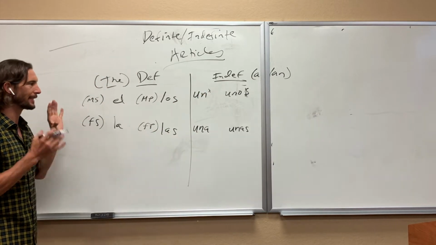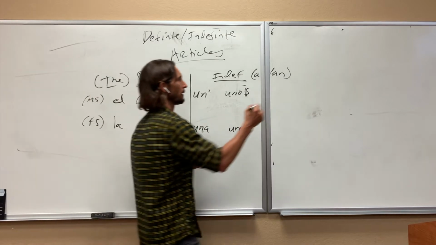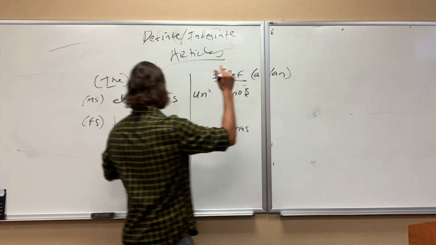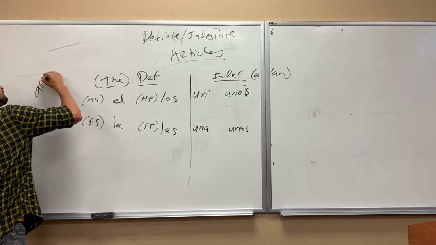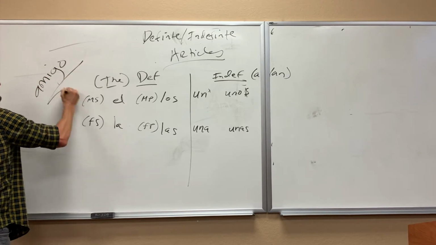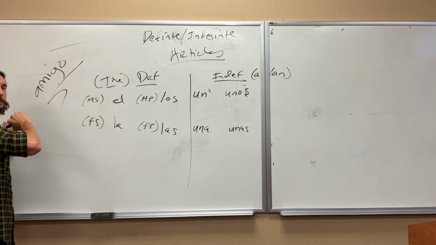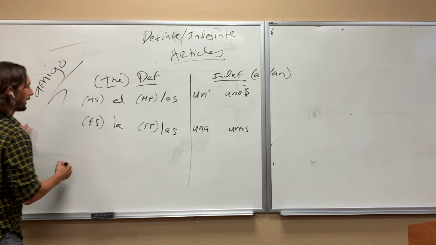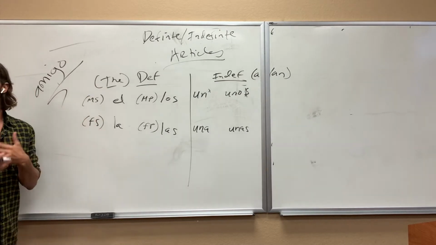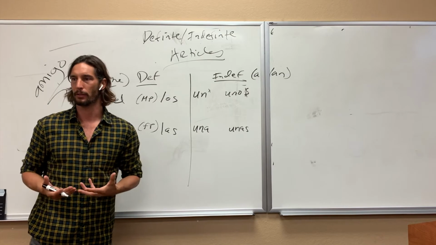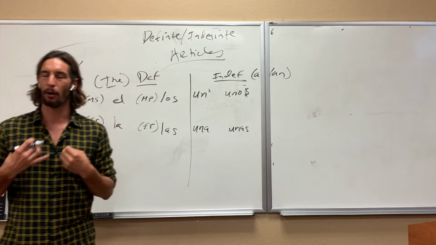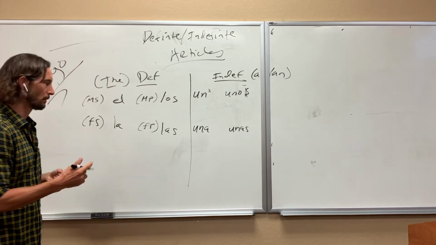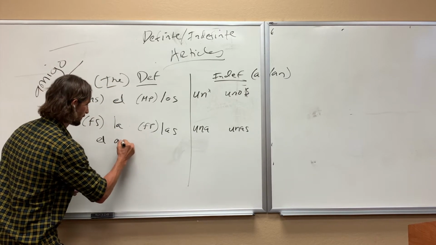The example I'm going to use is amigo, right here. Am I in frame still? You're not, but the words are. Okay, good. We're going to use amigo for all of these. How would we say the male friend? El amigo.